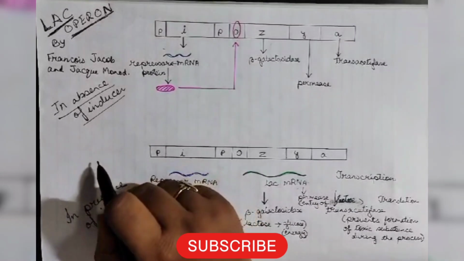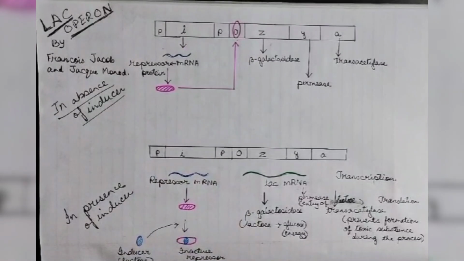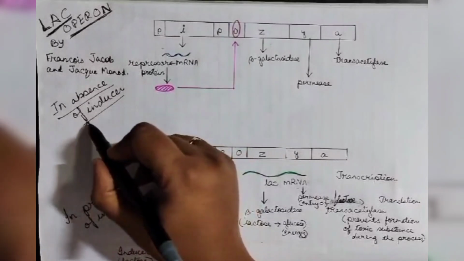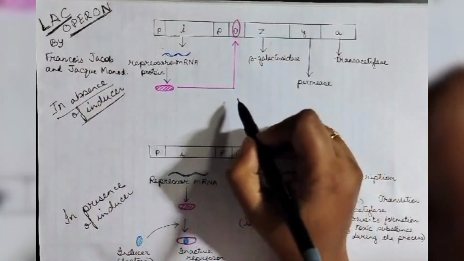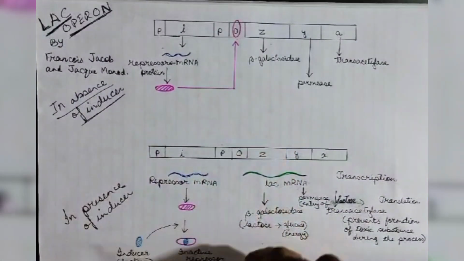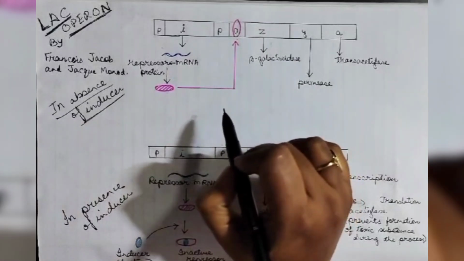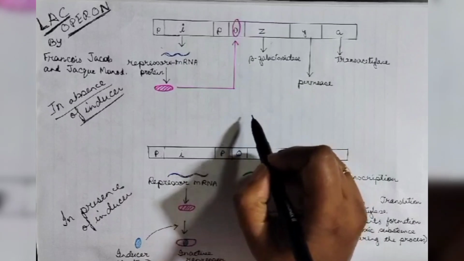So here what will happen if lactose is not present? In absence of lactose, what will happen? Here we will call lactose as an inducer of the system, because lactose induces or operates the system. Now when there is no lactose in the medium where the bacteria is growing, what will happen?